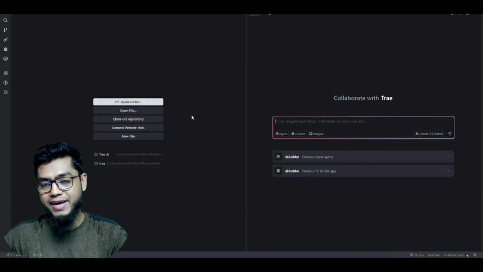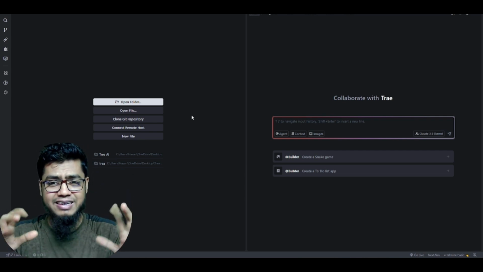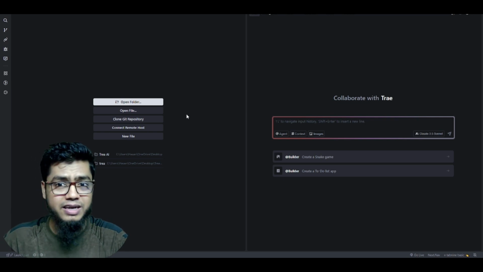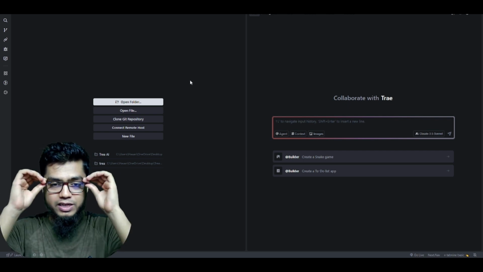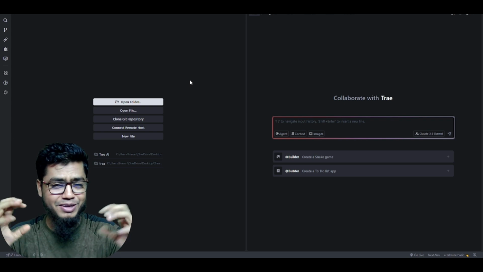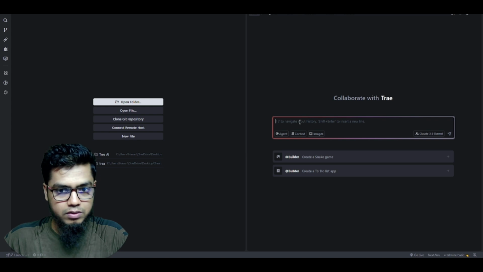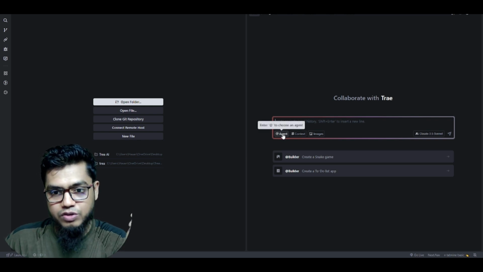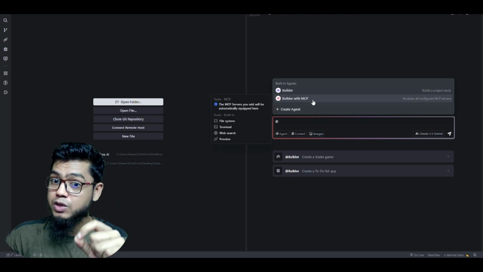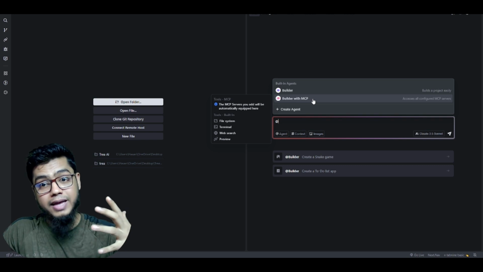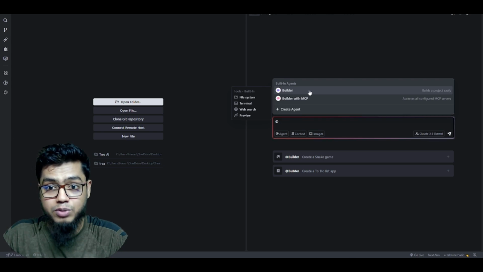So this is Trae AI, and this is how you download it and give a basic prompt for basic use. Right now we are talking about the update. So what kind of new update are they making right now? Super awesome. So let's see. First of all, you can write a prompt in here. This is the agent. If I click on the agent, you can choose the builder and builder with MCP. That is super powerful when you select builder with MCP. But for example, I'm selecting the builder.